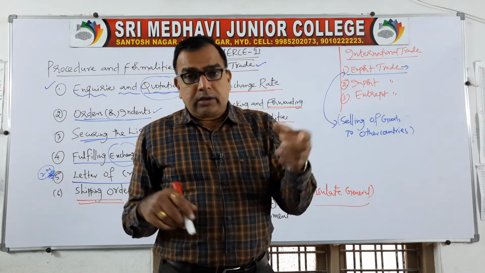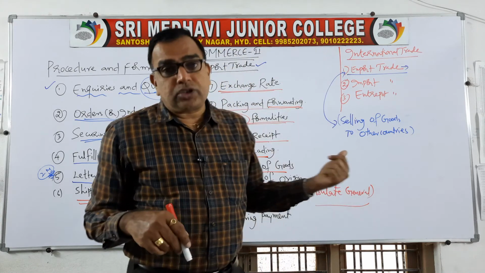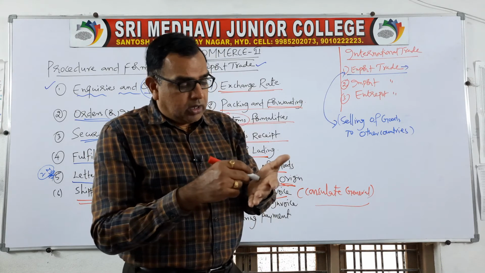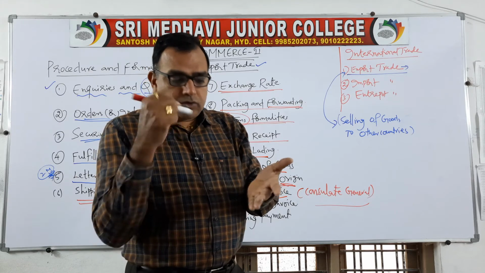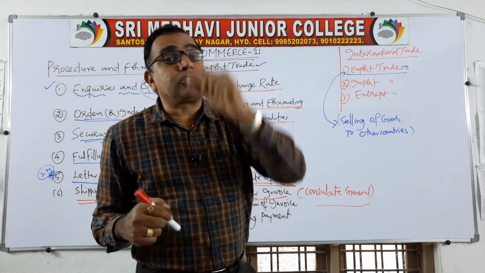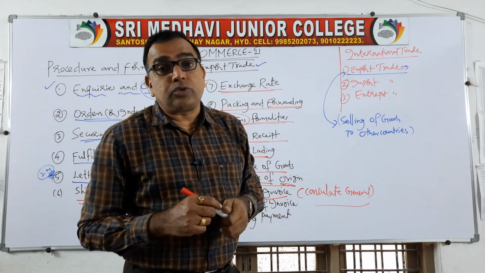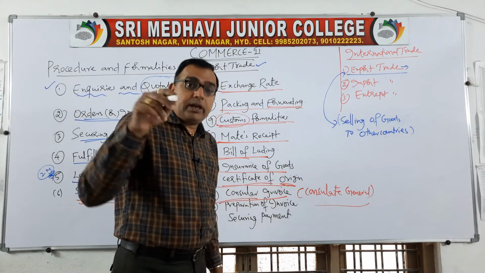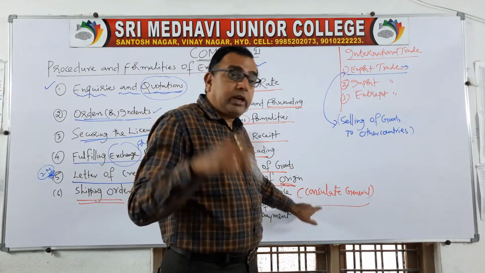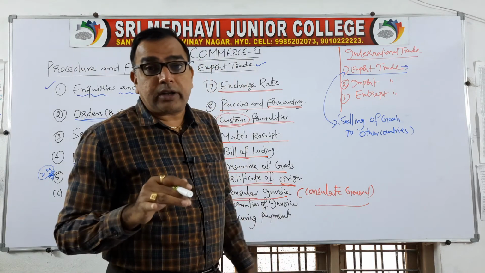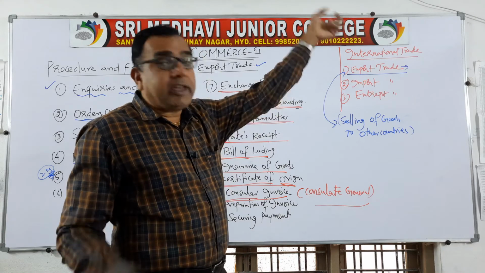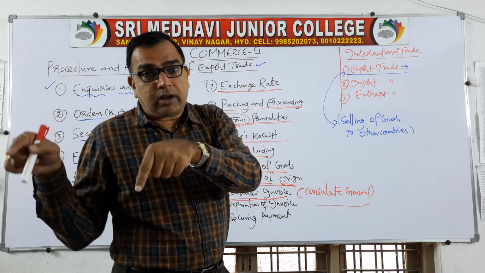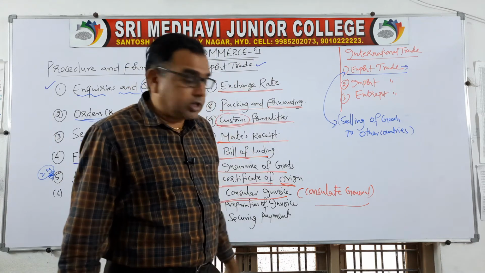If you want to avoid that, in India only, the American consulate here verifies the goods and gives a certificate that the goods exported by Mr. Madhusudan to America are worth 50 crores, so the tax is 5 lakhs, and here only they will stamp. So for my importer, it becomes very easy. He need not wait over there for days together to get the tax assessment. So the consular invoice is a document issued by the Consulate General of the importer's country, not the exporter's country. From India, if I am exporting goods, my importer, either from America or from Japan, that consulate will be here. Every country will have a consulate general in other countries, so he will issue that certificate.